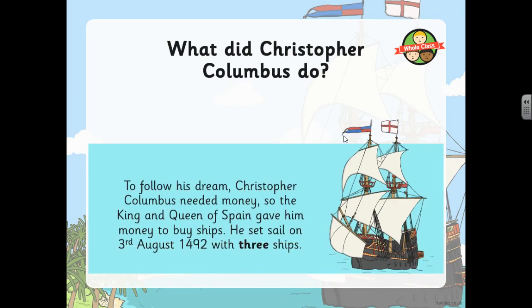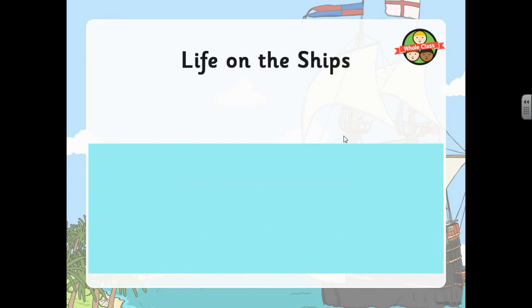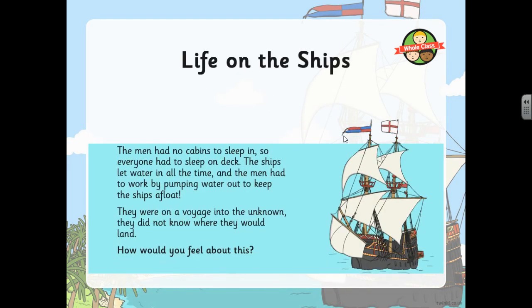To follow his dream, Christopher Columbus needed money, so the King and Queen of Spain gave him money to buy ships. He set sail on 3rd August 1492 with 3 ships. Life on the ships was hard because men had no cabins to sleep in, everyone had to sleep on deck, and there was water coming in all the time, so men had to work by pumping water out to keep the ships afloat. They were on a voyage into the unknown. They did not know where they would land.